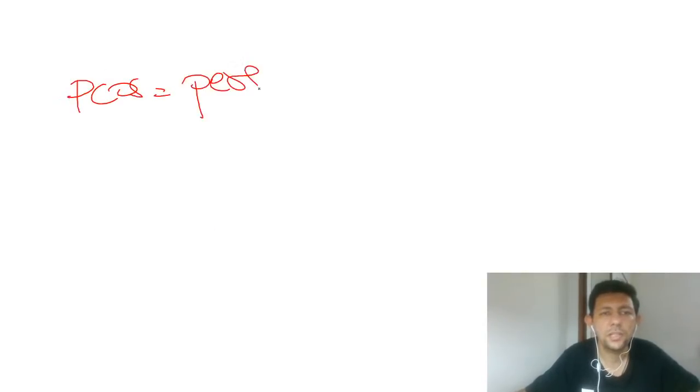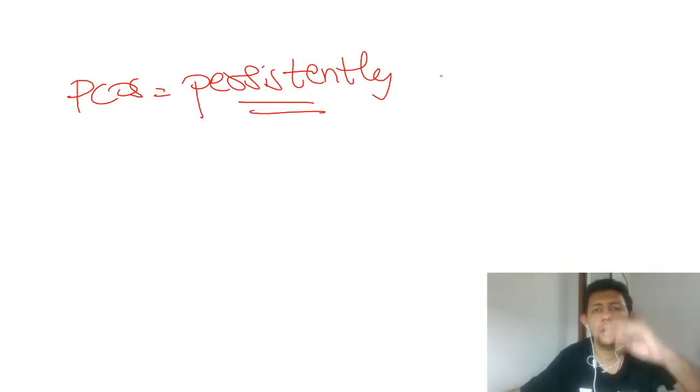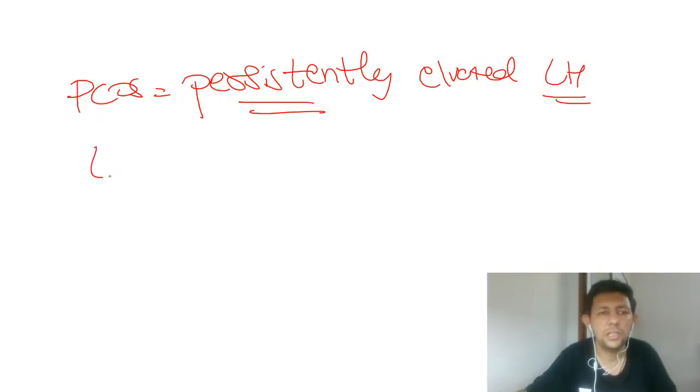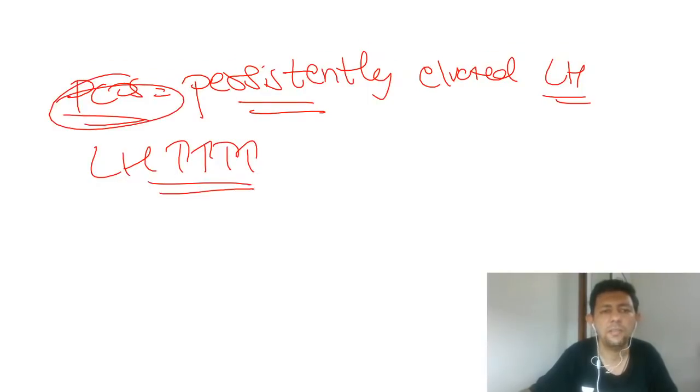Remember these words about PCOS: we are going to get persistently elevated LH throughout the cycle. Persistently or tonically elevated LH levels are going to be seen. So LH is definitely going to be higher in a patient of PCOS. It's a very important point.